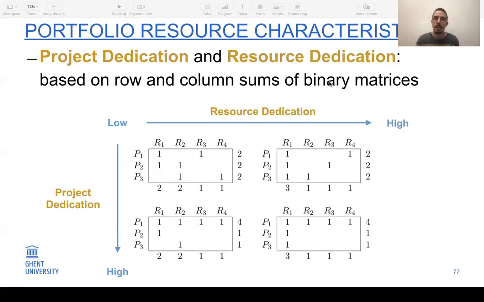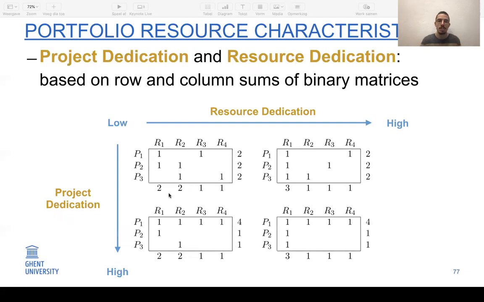Next to this, we also developed 2 new measures, the project dedication and the resource dedication, which indicate more how the matrix is structured. So I will give an example based on the resource dedication. If we have a low resource dedication, the resource types are equally distributed over all projects.